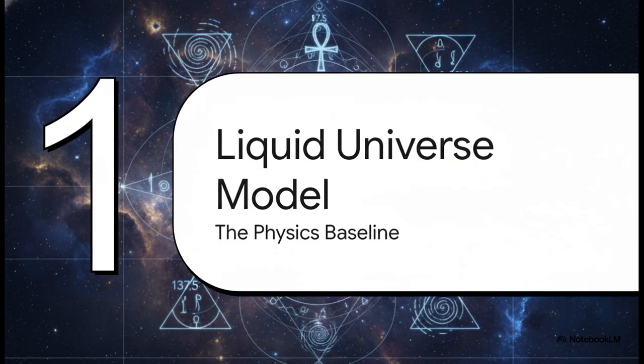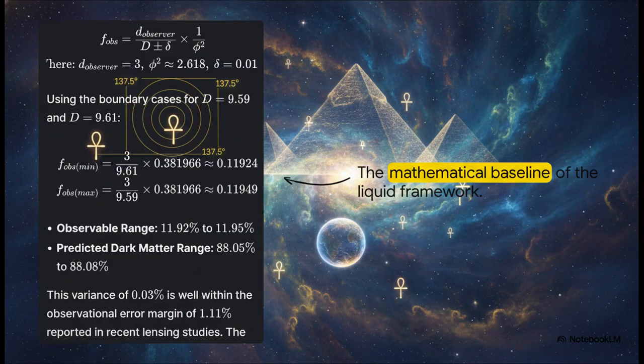All right, part 1, the liquid universe model. Okay, so looking at the math here, this is the actual baseline of the highly unique framework we're exploring. It's plotting the observable universe against a theoretical boundary. And the really fascinating part, it anchors on the golden ratio, roughly 2.618. It's essentially using this ancient, naturally occurring proportion as the absolute mathematical glue for the entire cosmos.